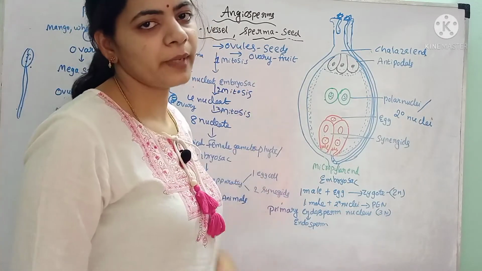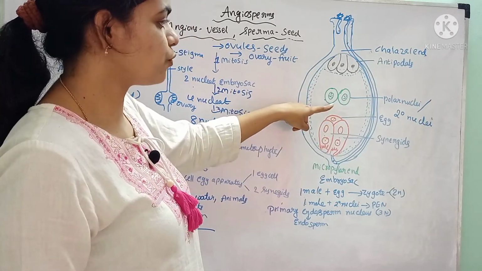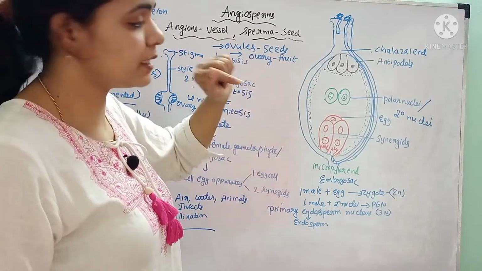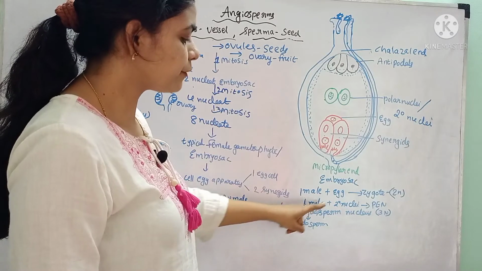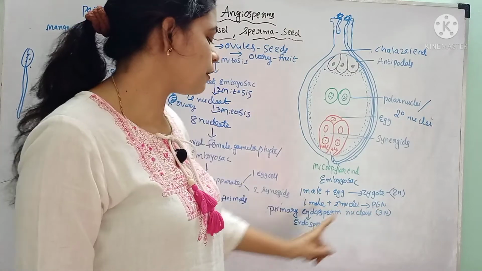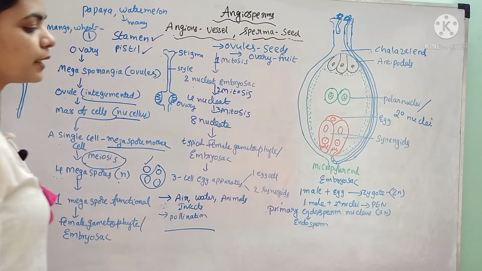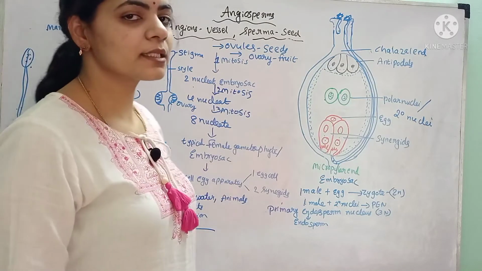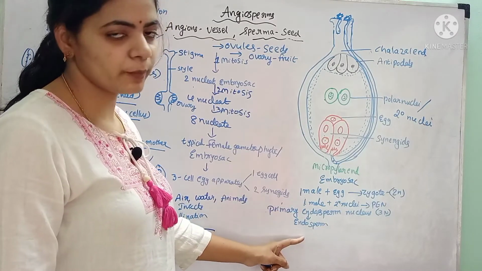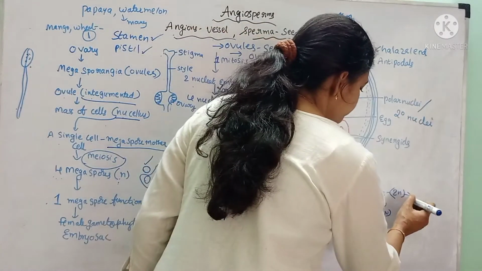And there is one more male gamete present. That second male gamete fuses with the secondary nucleus. Here 1 plus 2 happens, and the resulting one is the primary endosperm nucleus. PEN is the short form for the primary endosperm nucleus, and this primary endosperm nucleus is in 3n, triploid condition. Later the primary endosperm nucleus will be converted into endosperm, and the zygote develops into the embryo.